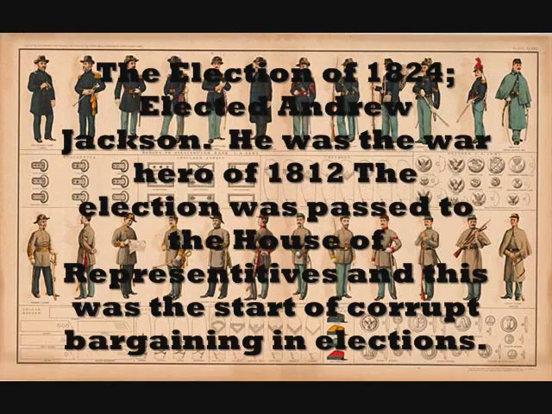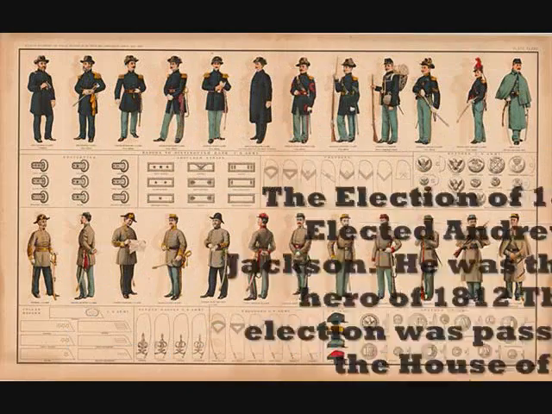Compromise of 1820, also known as the Missouri Compromise, prohibited slavery in Louisiana Territory. All states above the Mason-Dixon line were free territories except for Missouri. The election of 1824 elected Andrew Jackson. He was the war hero of 1812. The election was passed to the House of Representatives, and this was the start of corrupt bargaining in elections.